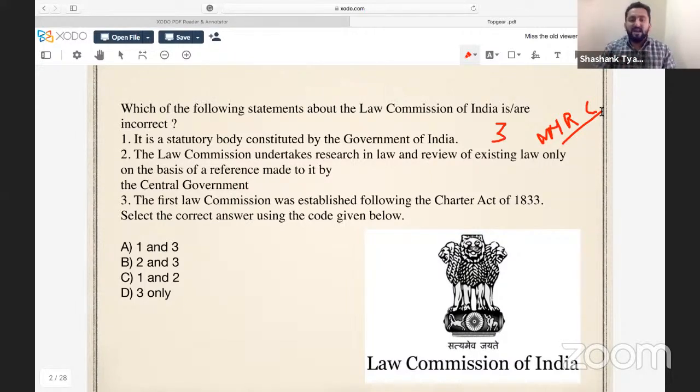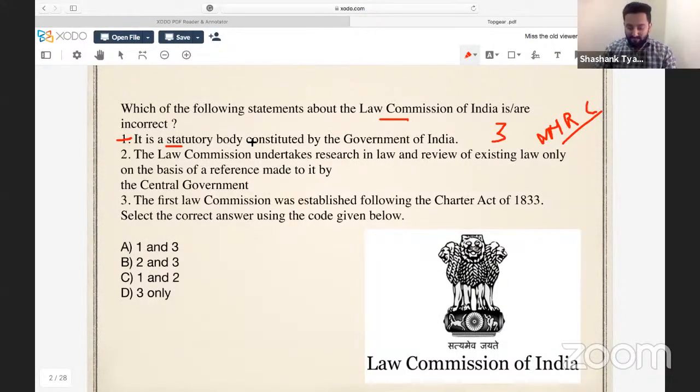On similar lines, Law Commission is also an executive body. So question is asking incorrect. Since this is saying it is a statutory body, no, it's not a statutory body. Law Commission is an executive body because it is formed by executive decision of union government. It means cabinet takes this decision. So that is why this option is incorrect.